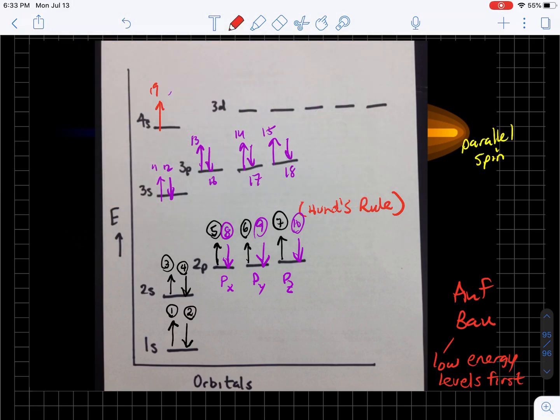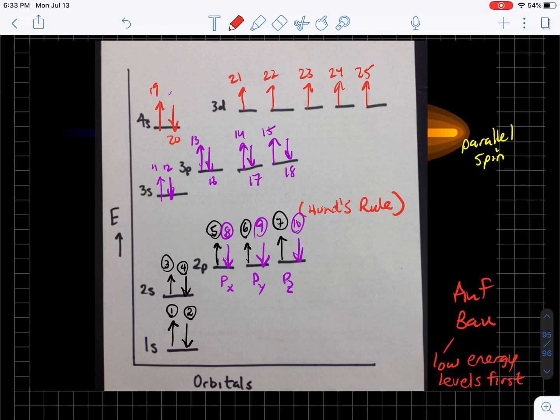So we're going to put the 19th here and the 20th, and then 21, 22, 23, 24, 25, spread out into the d shell according to Hund's Rule. Okay.